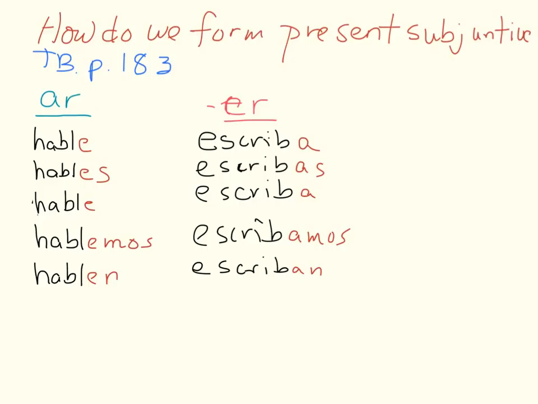Observe the 2 charts. The AR verb, hable, hables, hable, hablemos, hablen. The endings are flipped. Observe the ER chart. The verb is escribir. Escriba, escribas, escriba, escribamos, escriban. They have AR verb endings.